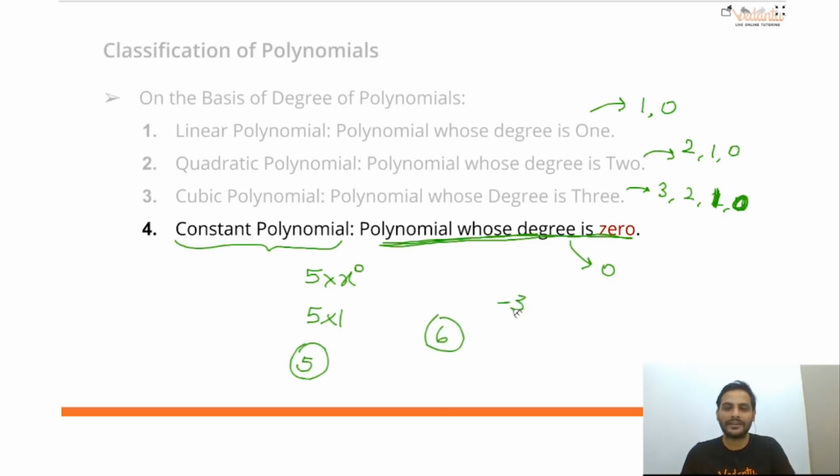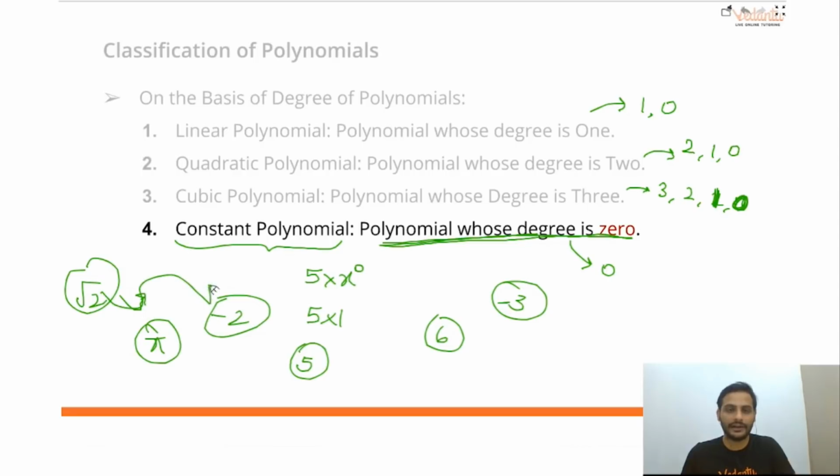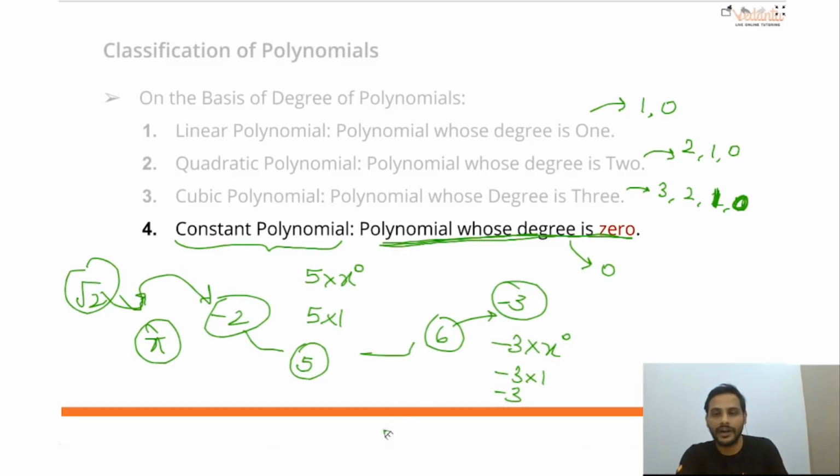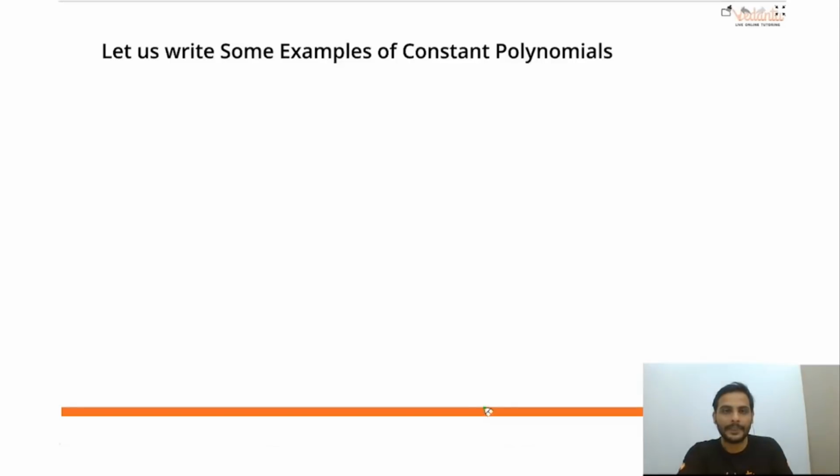Minus 3, 2 root 2, pi, any constant you are writing here. I can write minus 3 as minus 3 into x raised to the power 0. So minus 3 into 1 is minus 3 only. So these numbers are constant polynomials, correct?